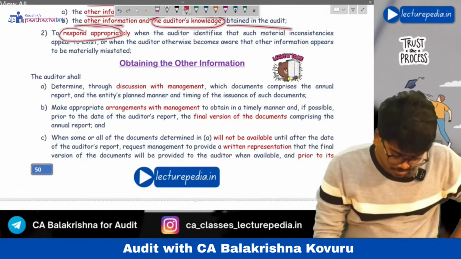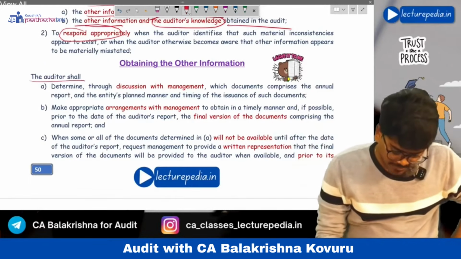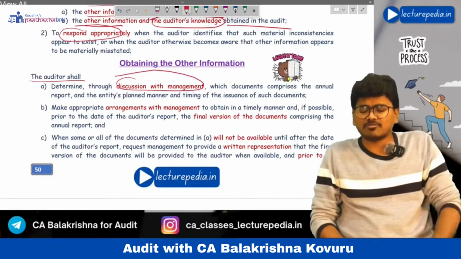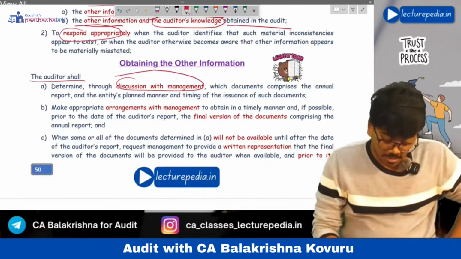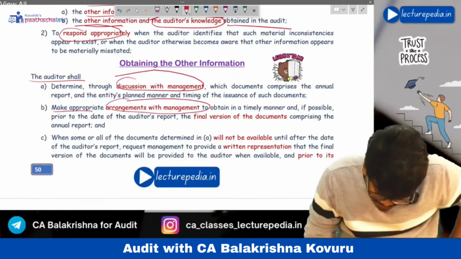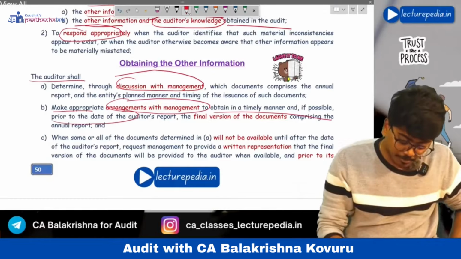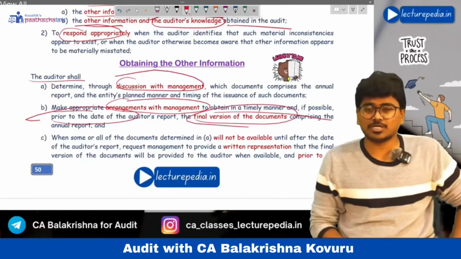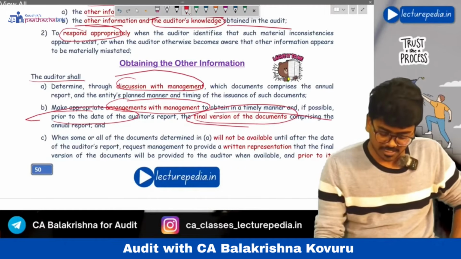See how the auditor will obtain other information. He will, by discussion with the management, get to know what is included in the annual report, and that will be other information. Now, make appropriate arrangements with the management to what? To obtain in a timely manner, if possible, prior to the date of the audit report, all the other information that is included in the annual report. That is the final version of the documents.